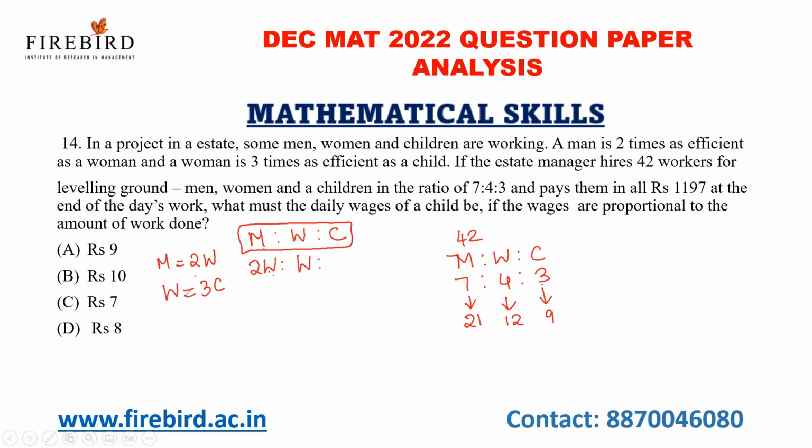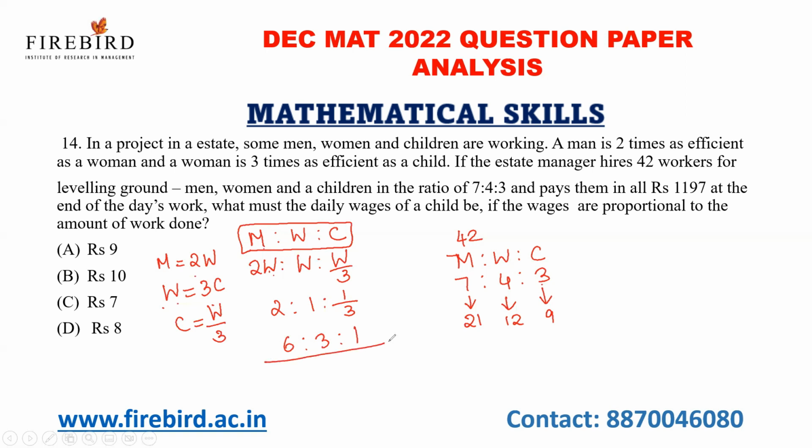W is for woman. 3 times the children is the woman's capacity, so for children I can divide W by 3. So the ratio I'll get is 2 is to 1 is to 1 by 3. If I take 3 as common, I'll get 6 is to 3 is to 1.